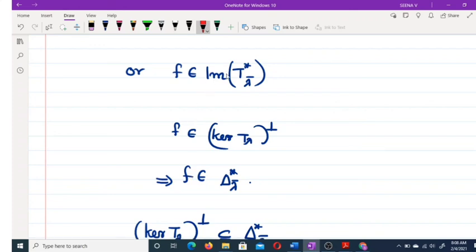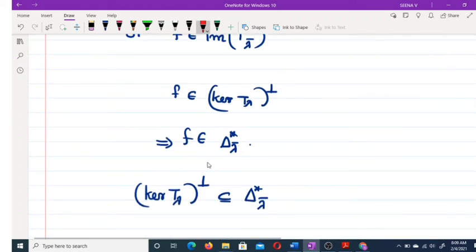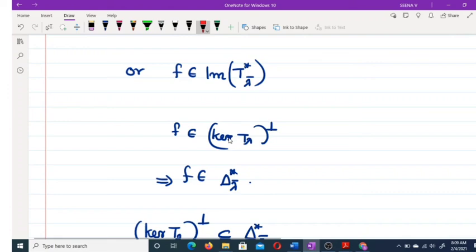Therefore f belongs to the image of T star lambda conjugate.